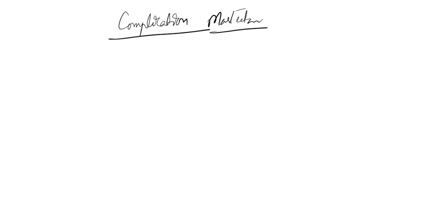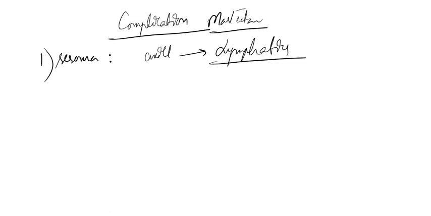Now, if a procedure is done, obviously it will have some complications, any procedure on this planet. So what are the complications of mastectomy? The first one is seroma. What is seroma? Whenever we make an incision in the axilla, that will lead to damage of the lymphatics. Always remember, that will lead to damage of lymphatics.